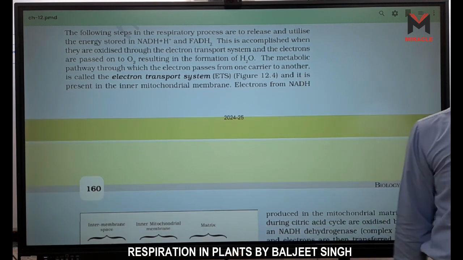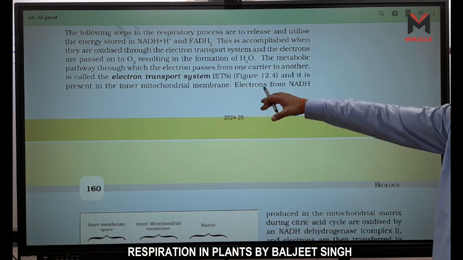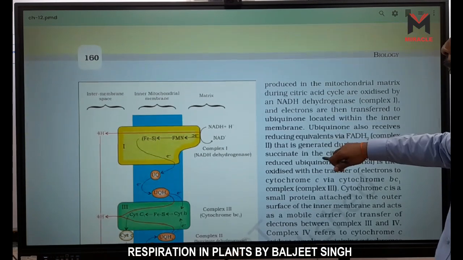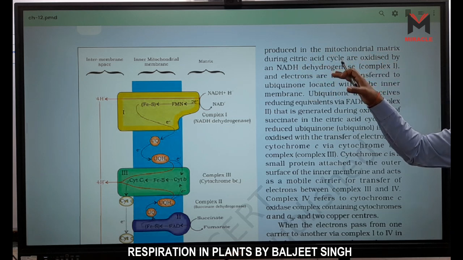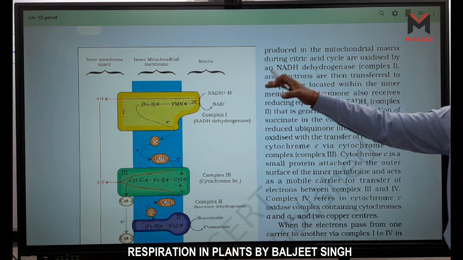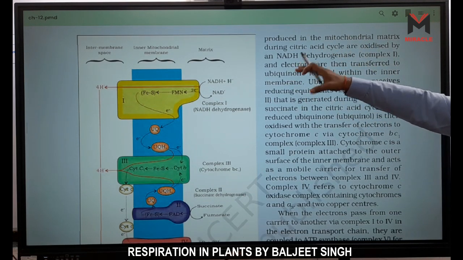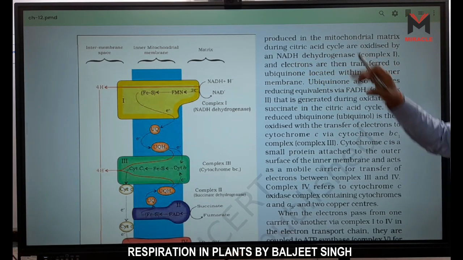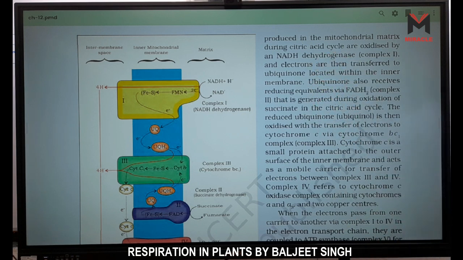That's why the inner mitochondrial membrane has more proteins. These are proteins, enzymes. Electrons from NADH produced in the mitochondrial matrix during the citric acid cycle are oxidized by an NADH dehydrogenase. Why do we say dehydrogenase? Because hydrogen is released.